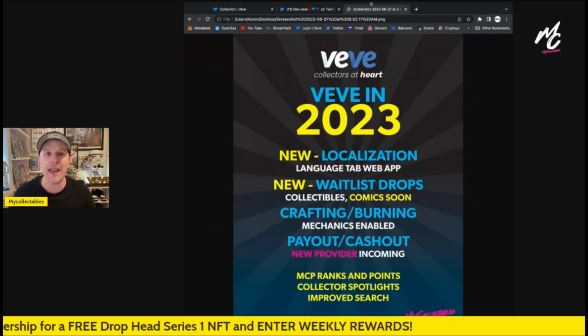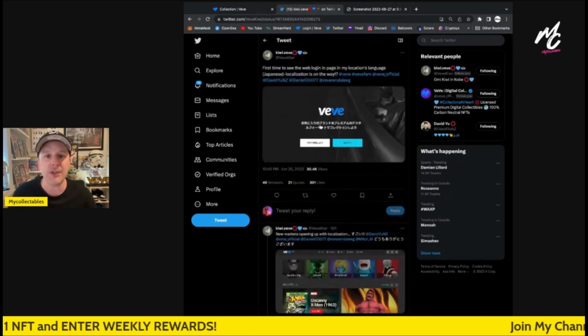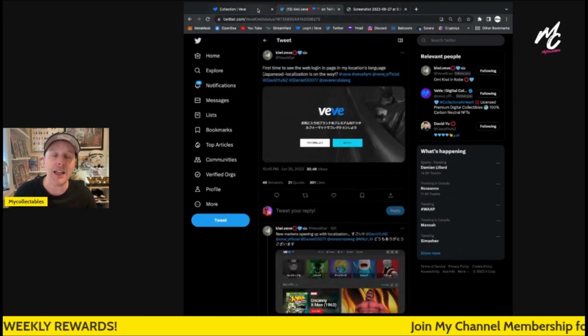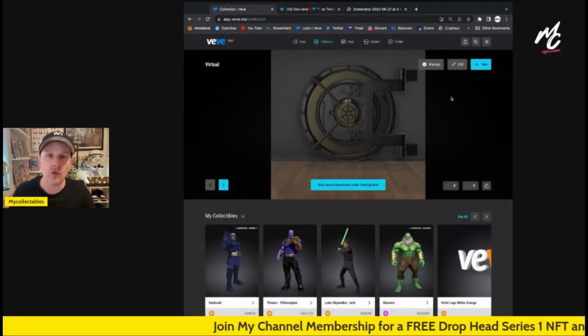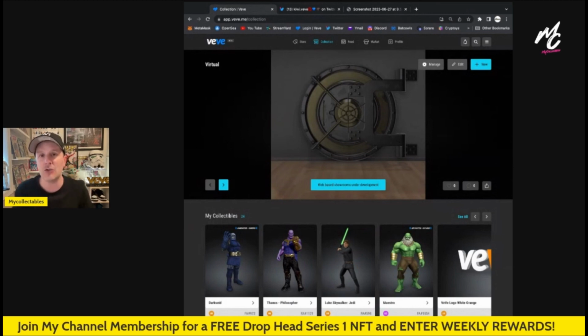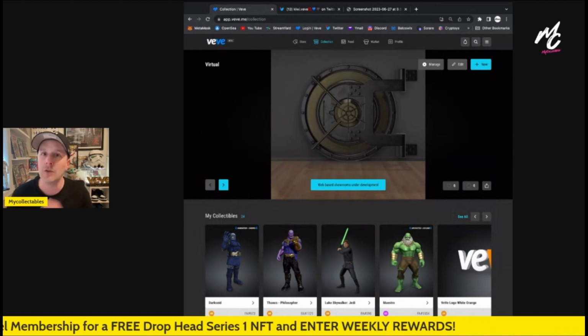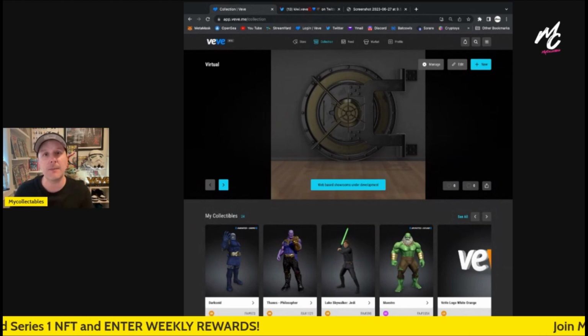But when you add language tabs for people from other countries, where they're finally able to navigate and see, that is a huge confidence builder along with that waitlist drop. So localization, language and waitlist drop systems, it just opens up Veve to a global world. I'm very excited about it. Now we'll see how this affects the market over time.